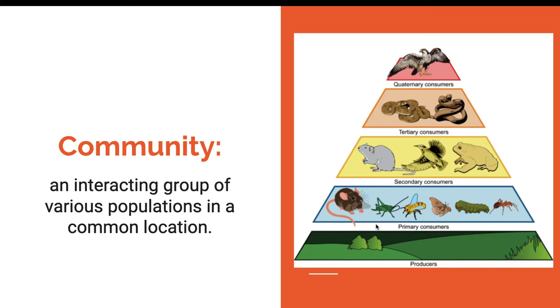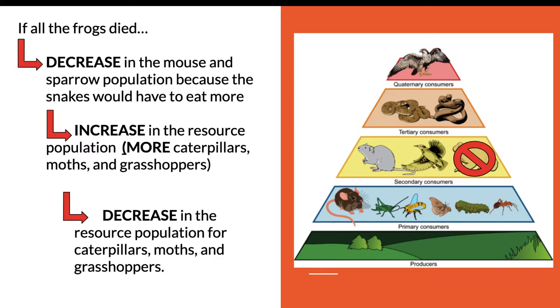So the question is asking, what would happen if one of those species of organisms just died? We just didn't have it. So let's pretend that all the frogs died. Here's what would happen. First of all, you have to think about what happens in the same level as the frog. There would be a decrease in the mouse and the sparrow population because these snakes rely on these organisms for their food. If there are no more frogs, then these snakes are going to hunt these more. So there would be a decrease in the mouse and sparrow population.